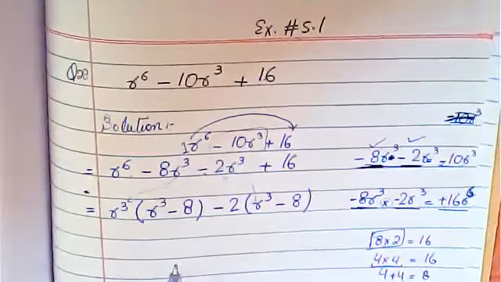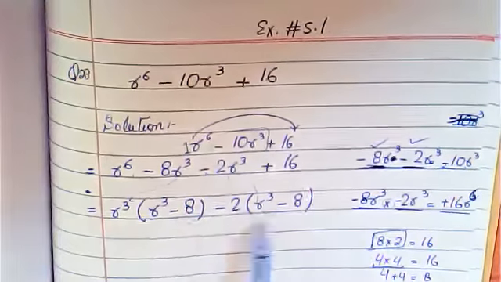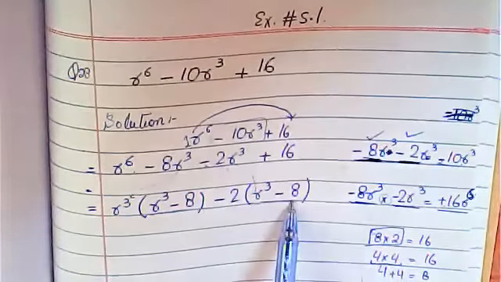Right? So after taking common, there should be the same numbers inside the brackets. After taking common, the numbers that are left should be the same.